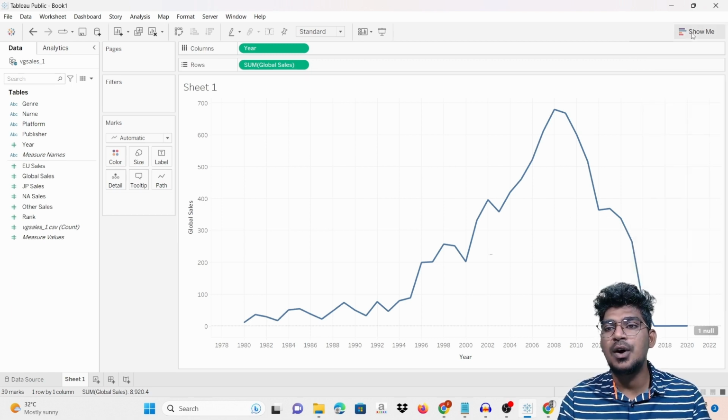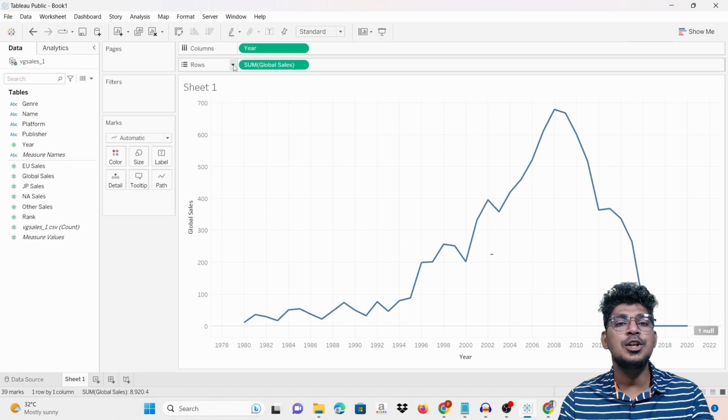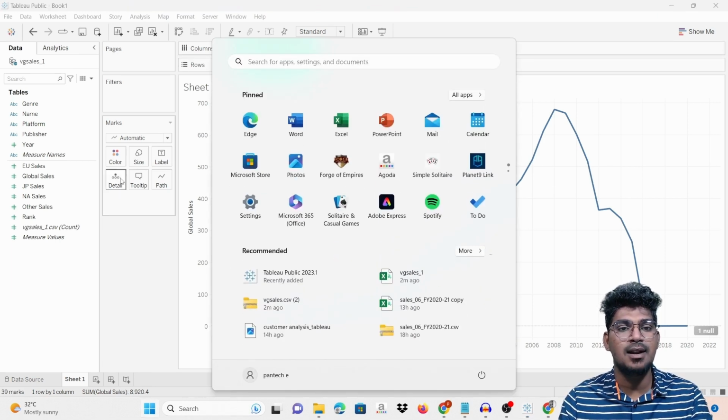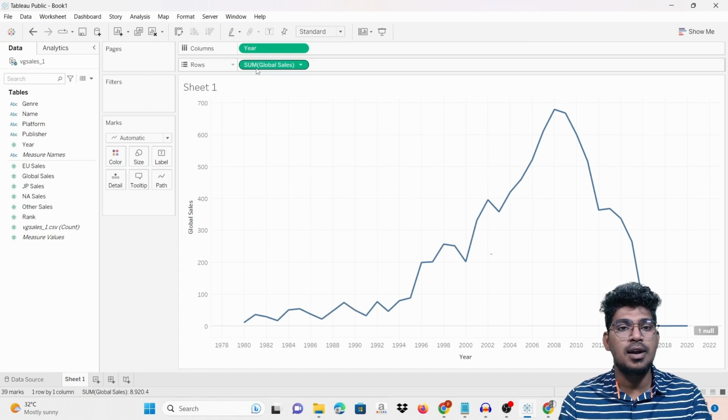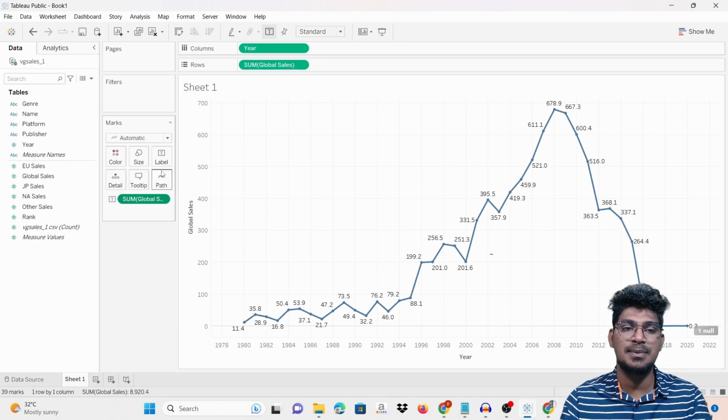Okay, so this is based on the year, what the global sale will be, and it comes like this. Here you want to create the label of this. For example, I need a label for the year of the sale, global sale. So here you can click here and also select the label of that. It will display the whole sale for each and every point.